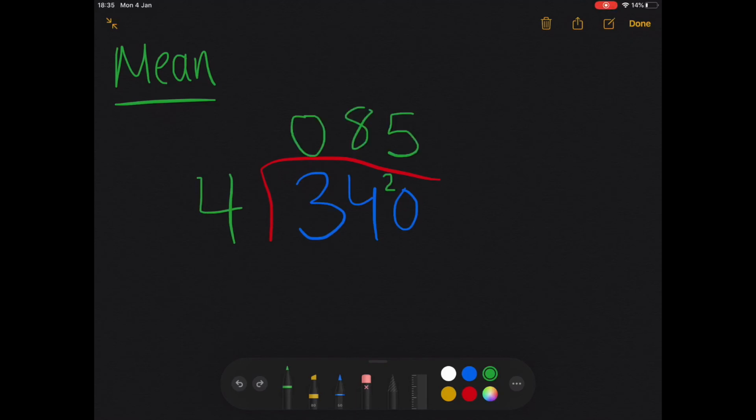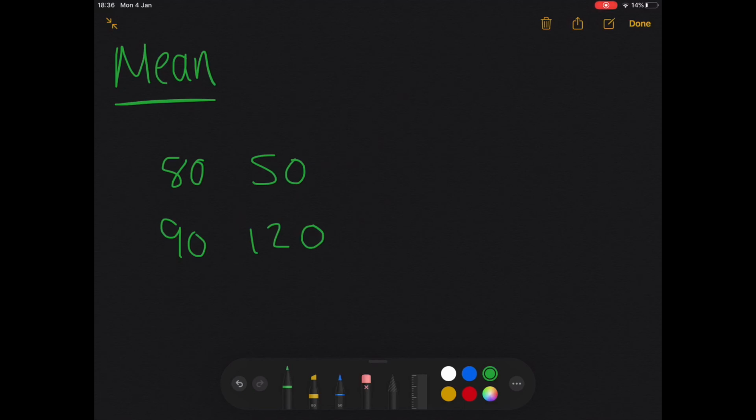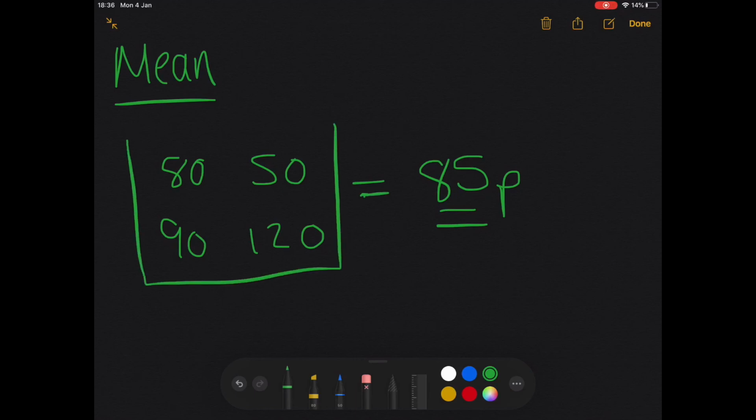Now you can see that I've ended up with the number 85. So the actual prices of the loaves of bread in the store are 80p, 90p, 50p, and 120p. But when I share those numbers out equally, I get an average or a mean of 85 pence. So I could say that from this data set, or in this particular shop, the average price or the mean price of a loaf of bread is 85 pence.